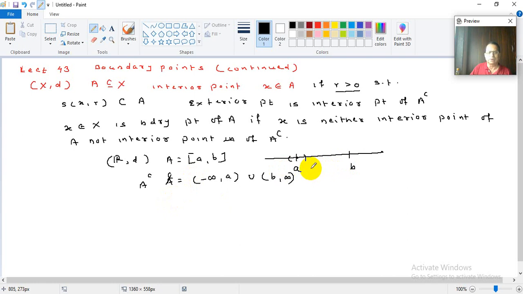So this is about boundary points, and I did a lot of examples in the previous lecture, so I will not spend time on that now. We will go for some results about boundary points and we will try to prove those now. I hope you are getting what I am trying to do.